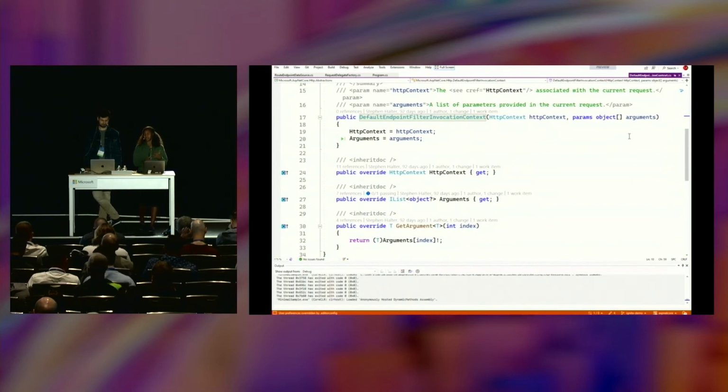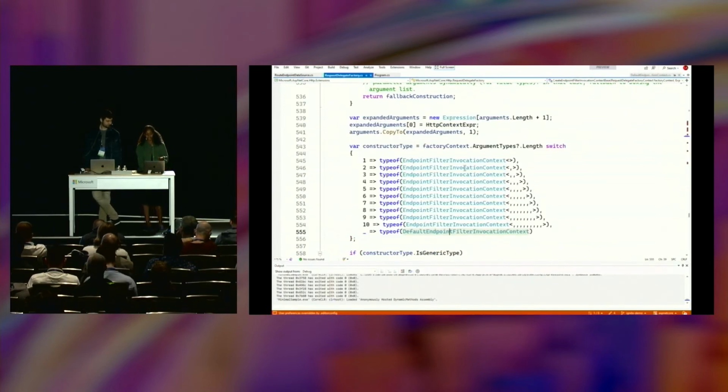filter invocation context. Now, we were thinking through ways that we could avoid this allocation of the list and also avoid having to box them whenever we instantiated this context object. And what we decided to do was produce these generic implementations of endpoint filter invocation context that support up to 10 arguments.